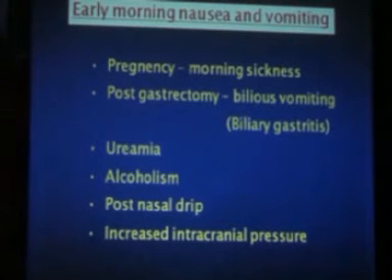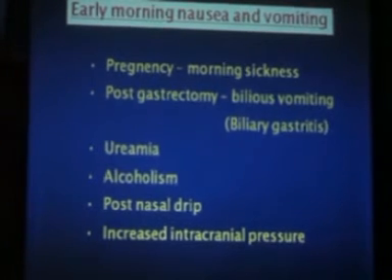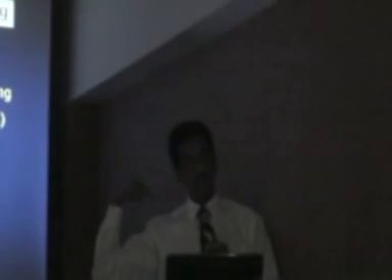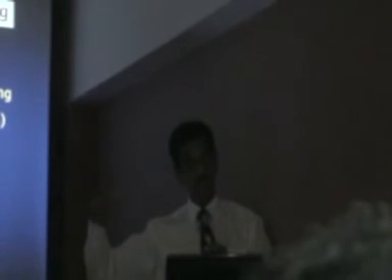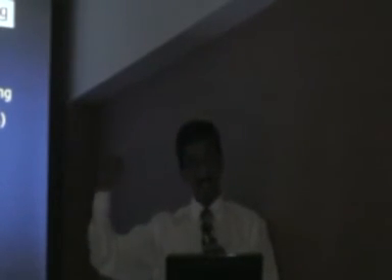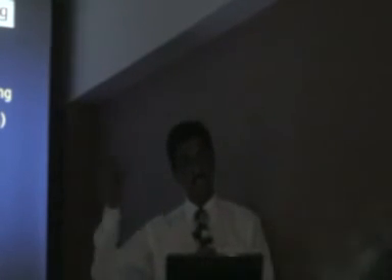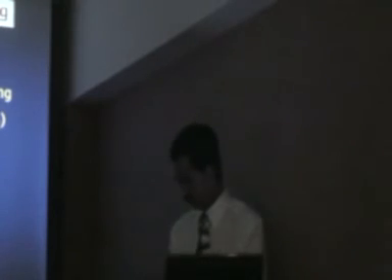And why is this vomiting in the early morning? Because the entire night the person was supine. When the person is supine, the CSF drainage from the brain occurs into the jugular sinus and into the internal jugular vein. The superior sagittal sinus and inferior sagittal sinus drain CSF and they come to the straight sinus, then to the jugular sinus, and from the jugular sinus into the jugular vein. So when the person is supine, this CSF does not drain well. There is a raised ICT at night time, so they get up with a headache and they vomit early morning. So early morning severe headache and vomiting, think of raised ICT, intracranial tumor. So that's an important point there.